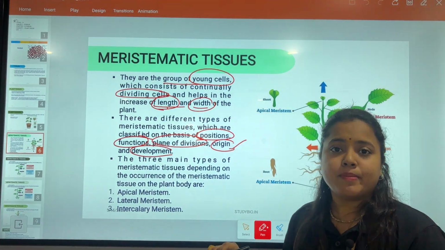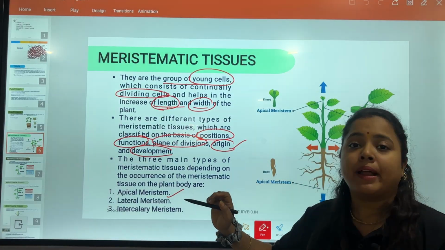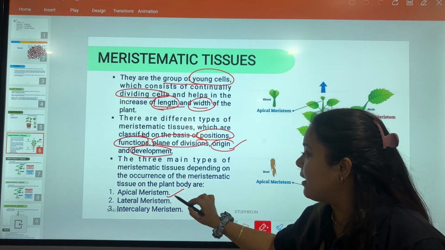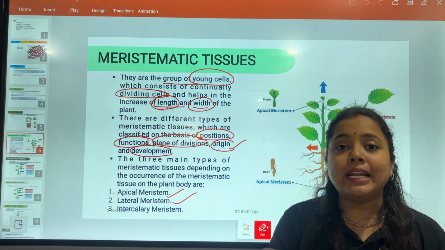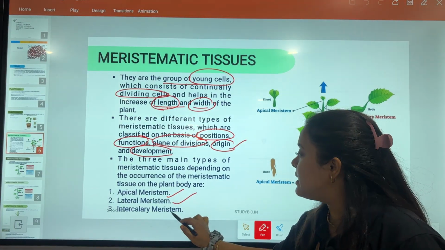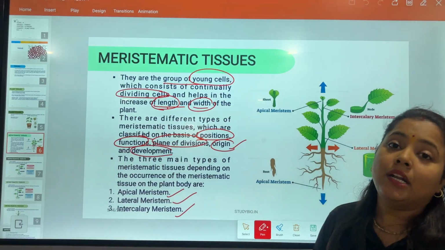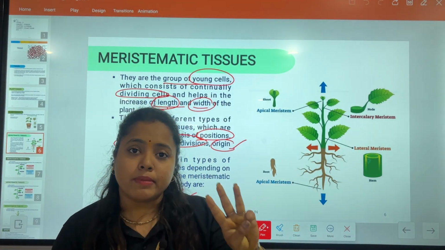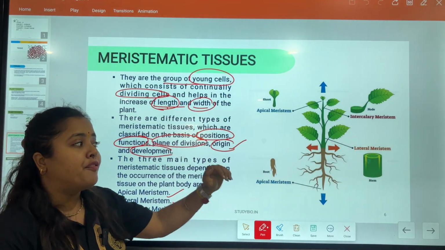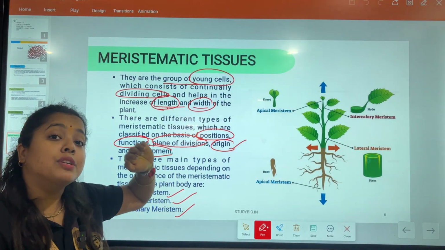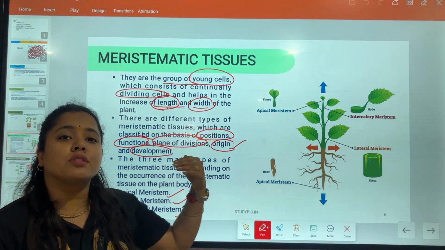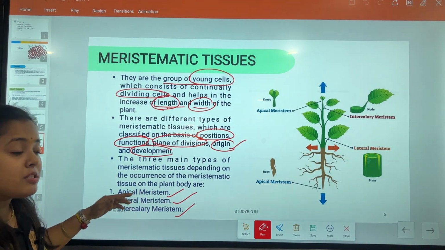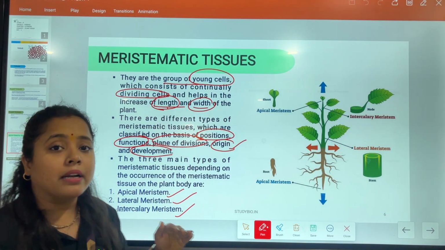Three main types of meristematic tissues are: very first, apical meristematic tissue. Repeat after me: apical meristematic tissue. Second is lateral meristematic tissue. Lateral meristematic tissue. Third is intercalary meristematic tissue. Intercalary meristematic tissue. So there are three types of meristematic tissues which are present in different regions of the plants. Their origins are different and their functions are also different. Okay? First is apical meristematic, second is lateral meristematic, and third is intercalary meristematic tissues.